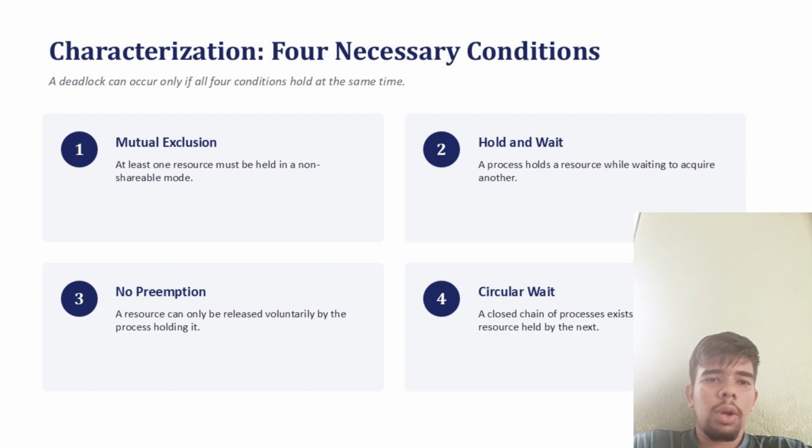Mutual exclusion: only one vehicle can use the bridge at a time. Hold and wait: each vehicle occupies part of the bridge while waiting. No preemption: you cannot force a driver to move. Circular wait: the bus waits for the truck and the truck waits for the bus.